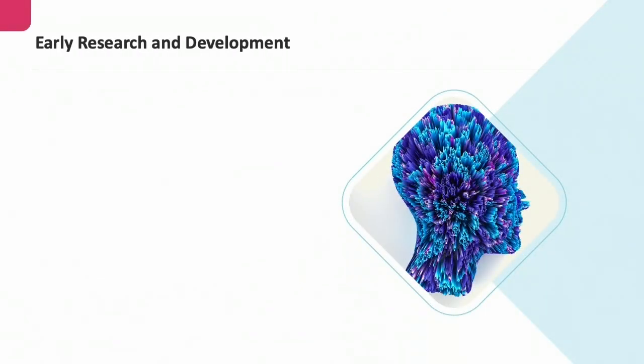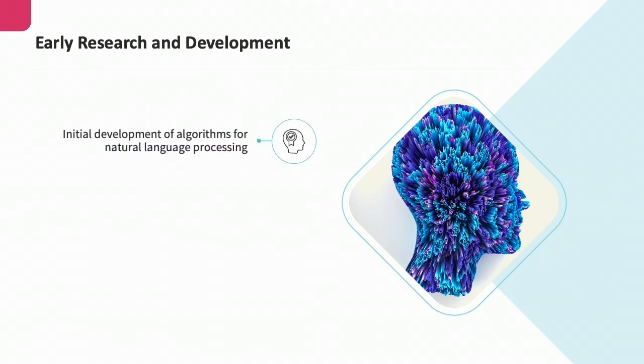Early research and development in the 1950s marked the beginning of the exploration of natural language processing and language models. During the initial development of algorithms for natural language processing, the early research focused on developing algorithms and techniques for processing and understanding natural language. The researchers aimed to create models that could simulate human-like language understanding and generation.